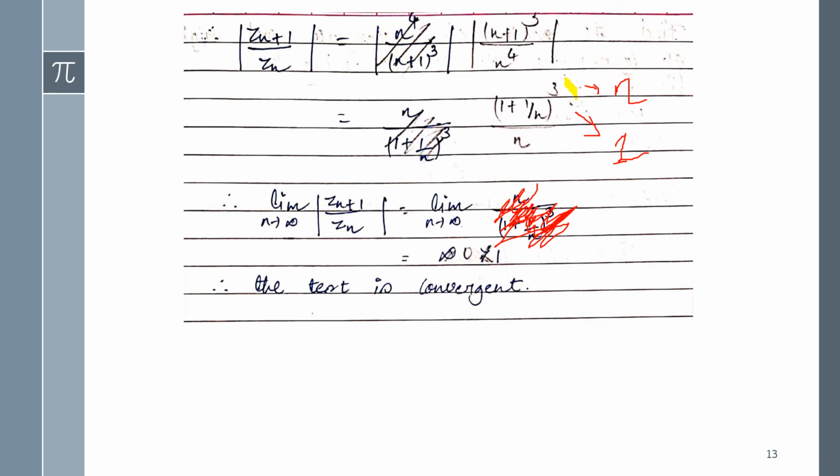So now this 1 upon n, what is n now? n goes to infinity. So 1 upon infinity will be 0. Okay, so I have written here 0 less than 1. Which is less than 1? Here you are getting 0, so 0 is less than 1. So the given series will be convergent.